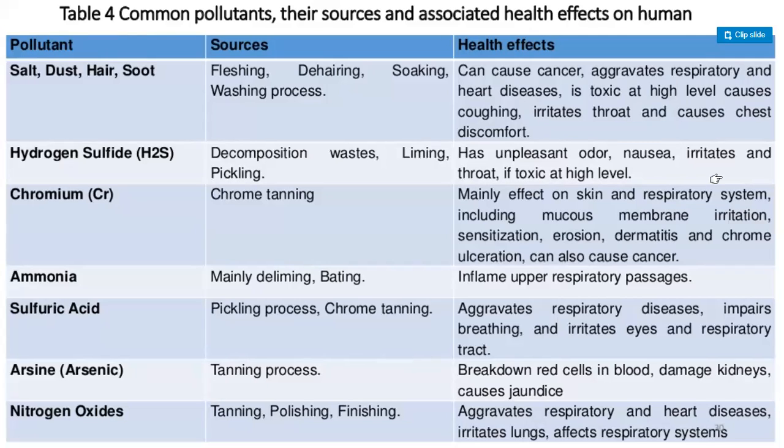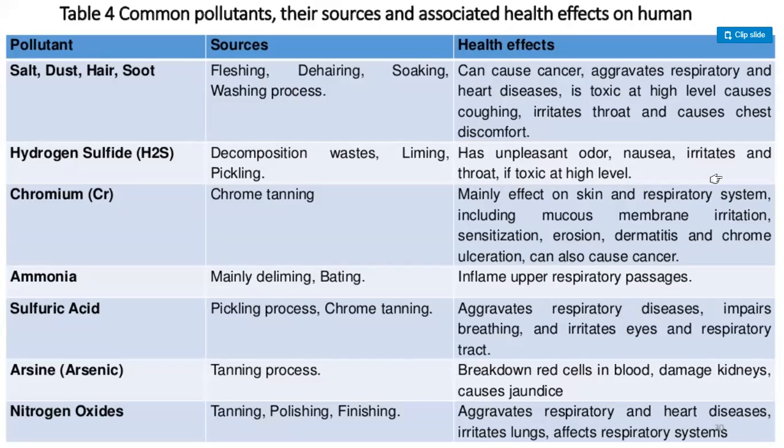So guys, pollutant: salt, dust, hail, soot. Source: flushing, dehydrating, soaking, washing process. Health effects: can cause cancer, aggravates respiratory and heart diseases, is toxic at a high level, causes clogging, irritates throat and causes chest discomfort. Hydrogen sulfide H2S, source is decomposition, waste and liming, pickling. Health effects: unpleasant odor, nausea, irritates eyes and throat, toxic at a high level.